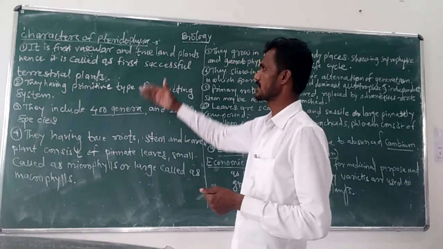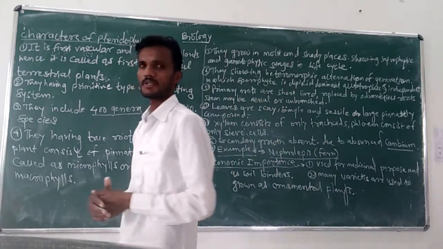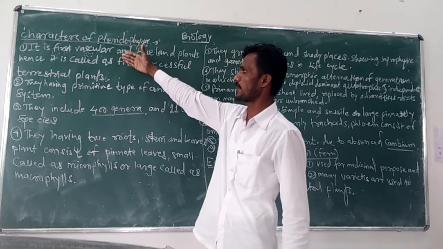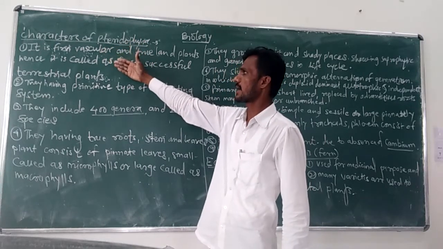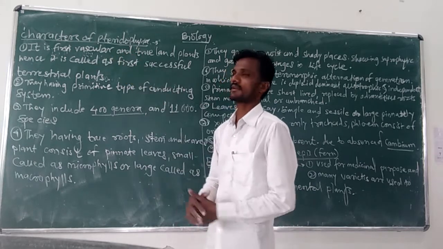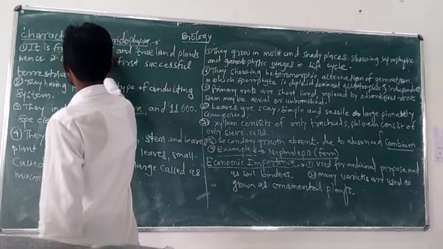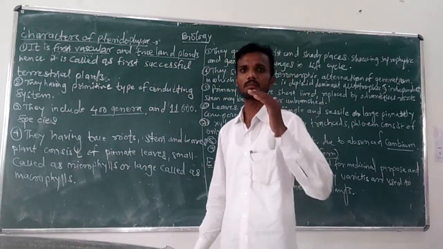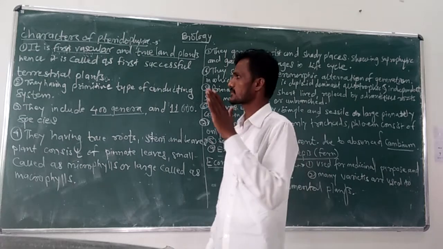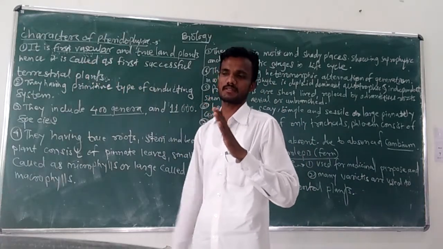Then we also studied some important characters of division Pteridophyta. The first important character is that the members of division Pteridophyta are the first vascular and true land plants. Hence, it was commonly called the first successful terrestrial plants.